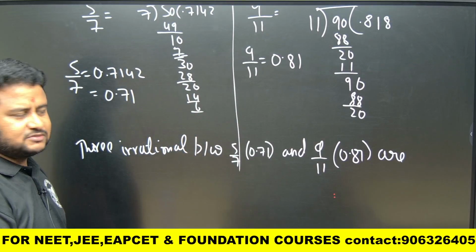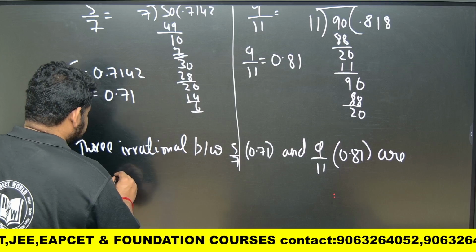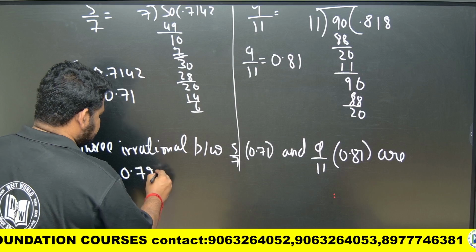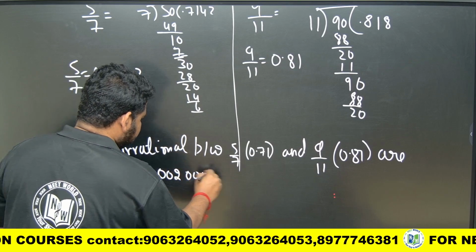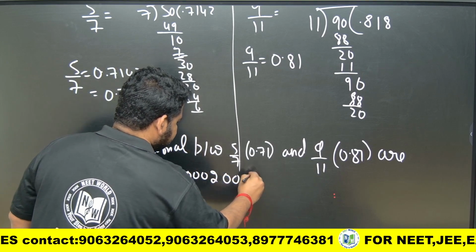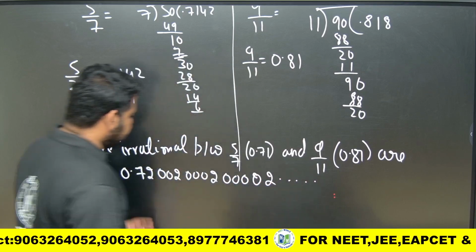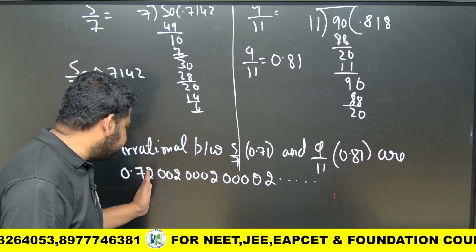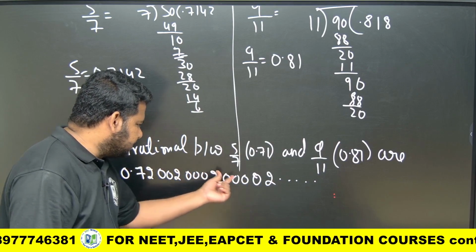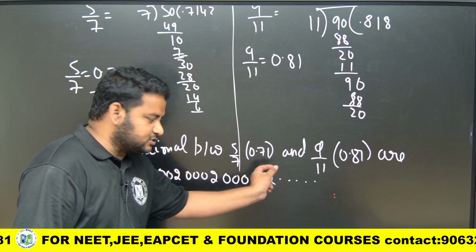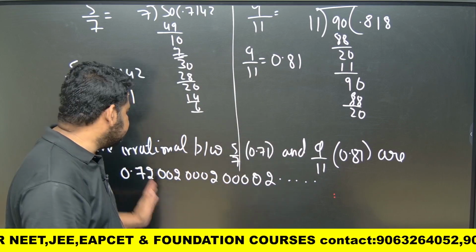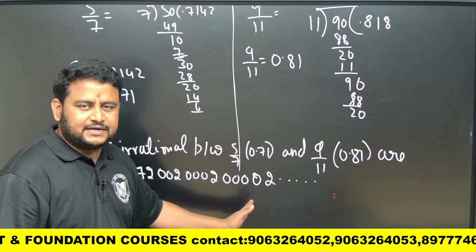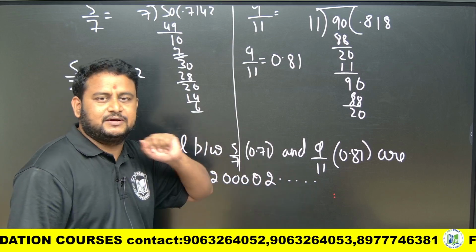After that, what are the numbers that come? I can write the first one as 0.72002000200002 with four zeros and then 2, and I will put a dot. Why am I writing like this? See, first of all, it is non-terminating, and is it repeating? Here double zeros and 2, here triple zeros and 2, here 4 zeros and 2. If it is 002, 002, you can say that it is repeating. But here it is not repeating. The way I have written, it is not repeating. So it is non-terminating and non-repeating or non-recurring. That means it is an irrational number.